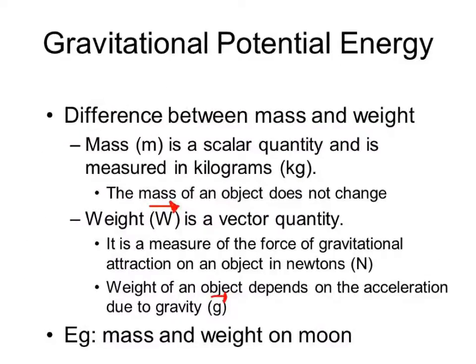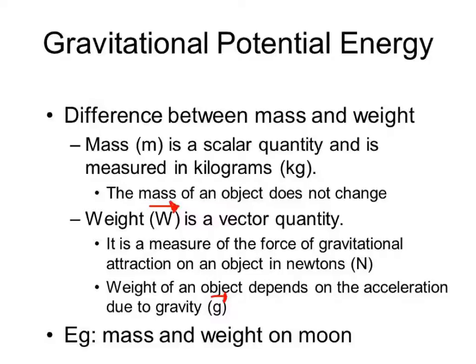Now, gravitational potential: there's a difference between mass and weight when we're dealing with this, because we're also going to talk about the formulas that come into how to actually calculate these things. The previous energy forms that we talked about before, like chemical, electrical, those are just giving you some definitions about the type of energy you have there. Here we're going to get into some more of actual formulas on how we calculate that. But first we need to know, what is the difference between mass and weight?